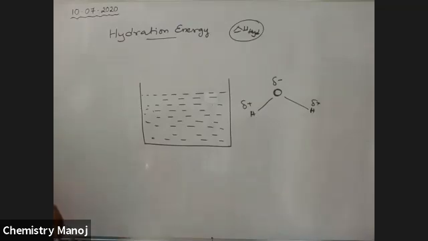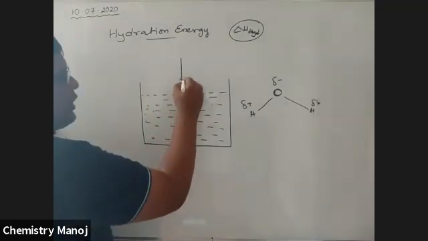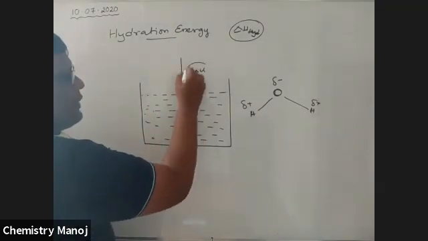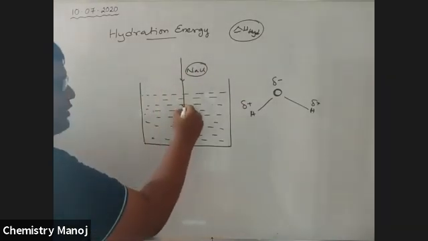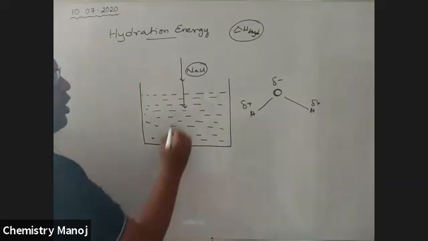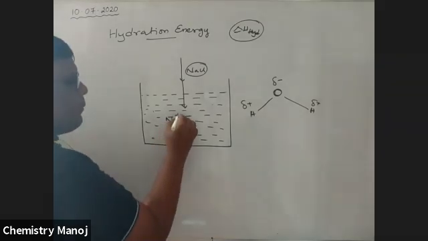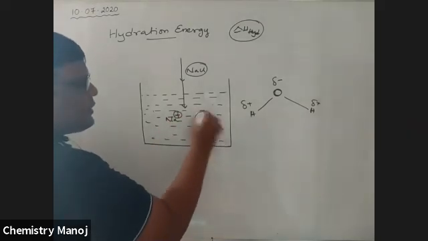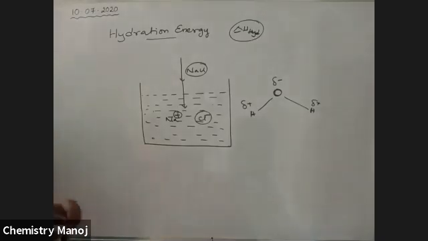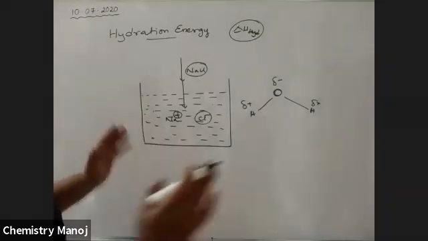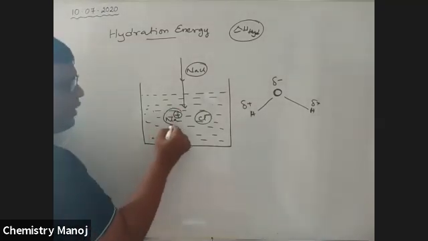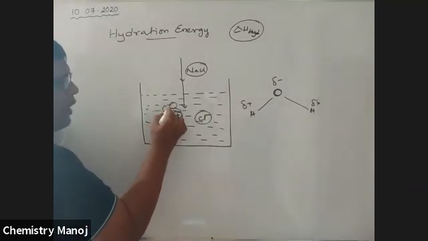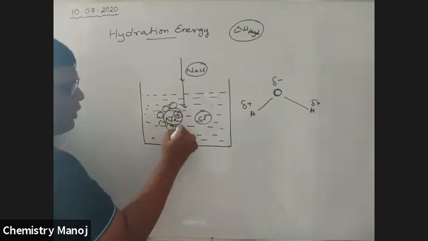Okay, see here. Now I want to dissolve this NaCl. It is an ionic compound. When NaCl is dissolved in water, it automatically breaks down into Na+ ions and Cl- ions. These free ions are surrounded with water molecules, because all these are water molecules.